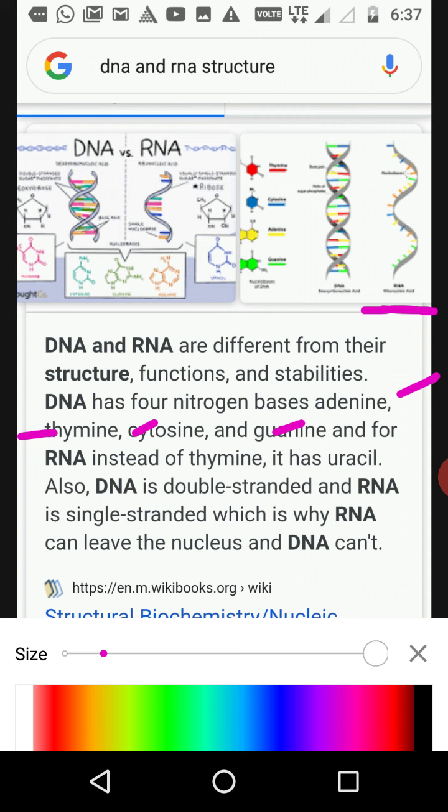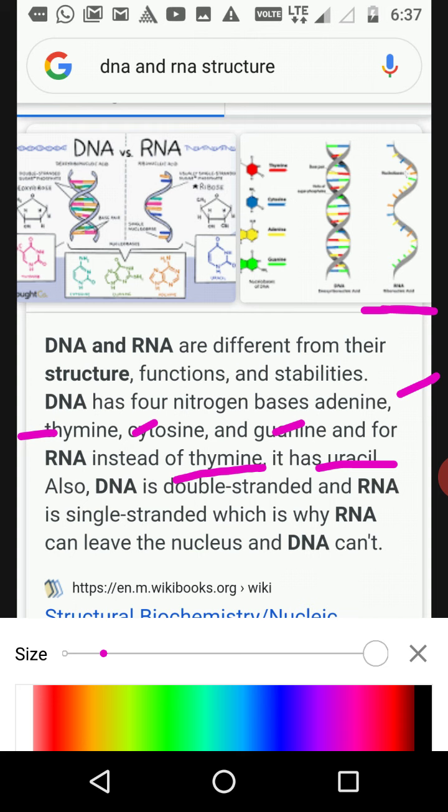Clear? But in RNA, which is a single strand, it is the same structure, but in place of thymine there will be uracil. This is the only difference. In place of thymine there will be uracil, and the rest of the things are the same. So this is the major difference between RNA and DNA.